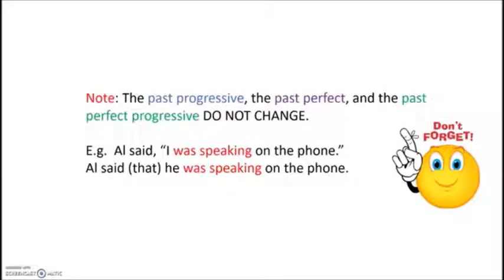Here's the thing. As for the verb tenses, the past progressive, the past perfect, and the past perfect progressive, these do not change. So check out the example. Al said, "I was speaking on the phone." Al said that he was speaking on the phone. So when we reported the sentence, we got rid of the quotation marks, and as I said before, that is optional. It's up to you whether you want to use it or not. And we went from I to he, but we kept the verb tense exactly the way it is.